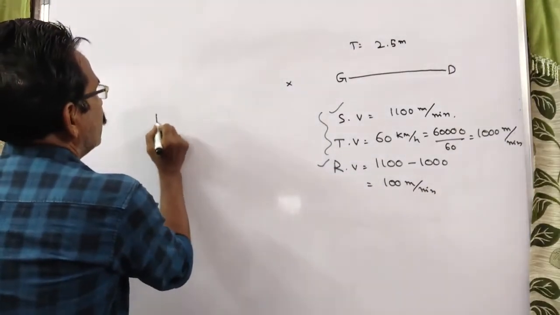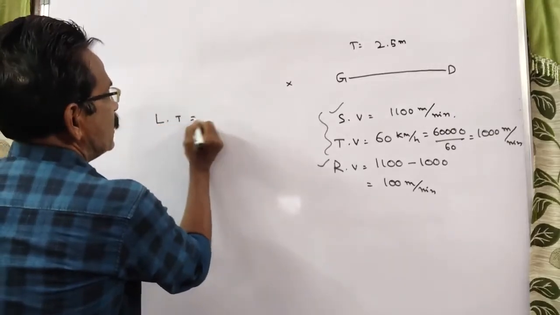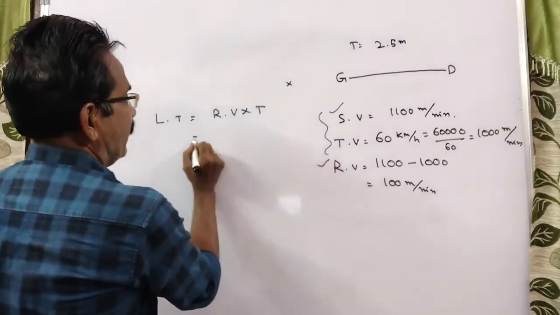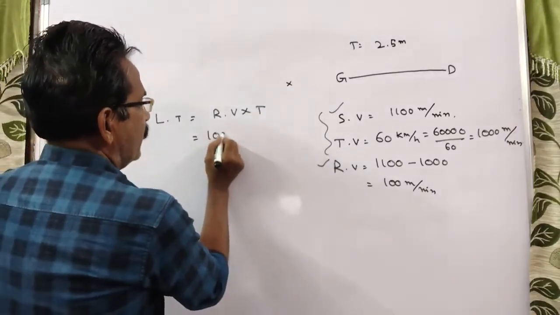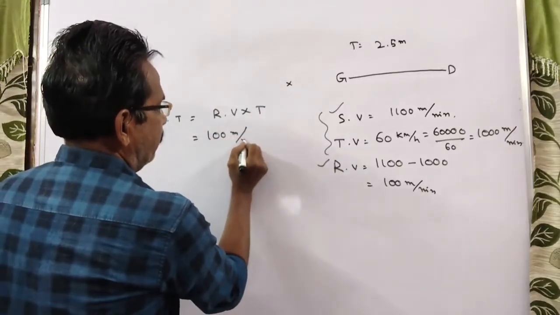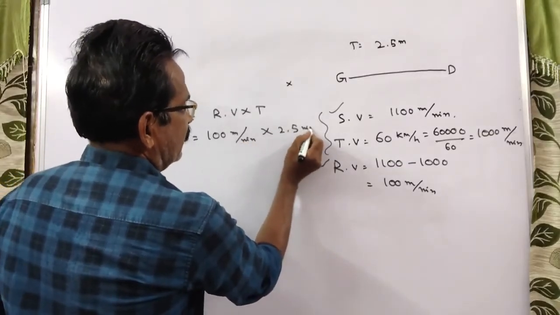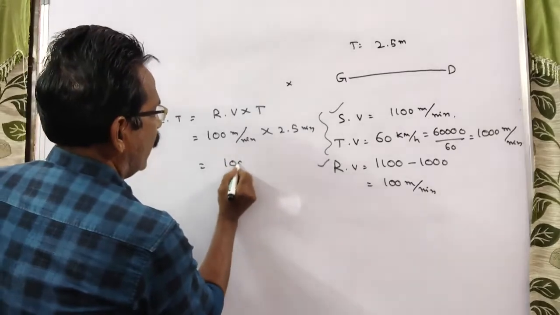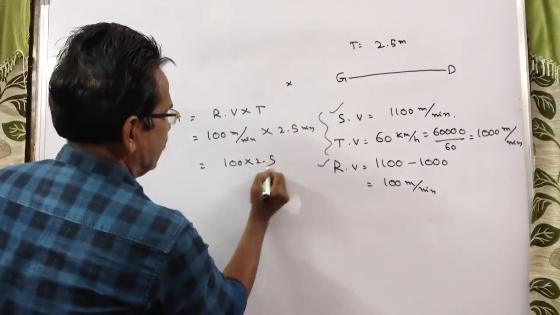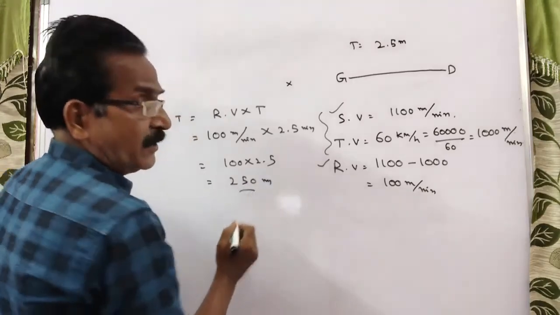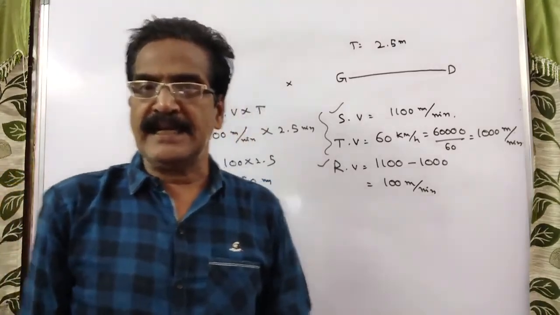So length of the train is equal to relative velocity into time. Here velocity means relative velocity: 100 meters per minute into time 2.5 minutes. This is equal to 100 into 2.5 meters, that is equal to 250 meters, friends. 250 meters is the length of the train.